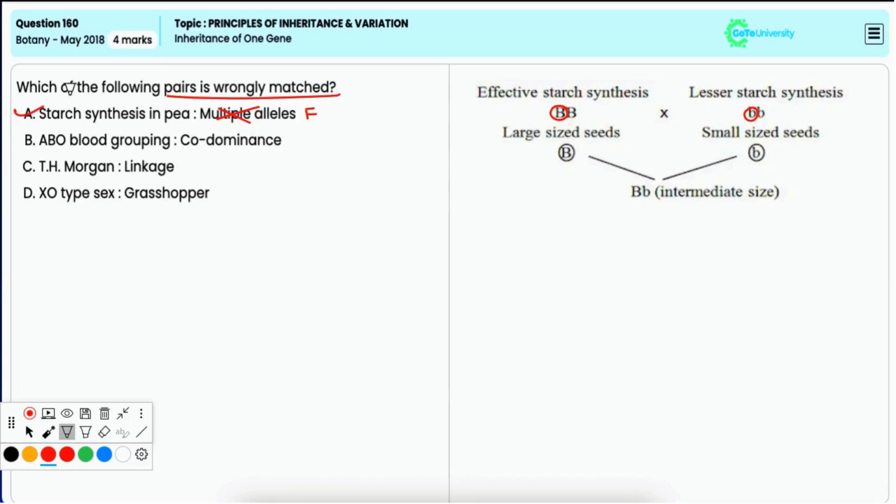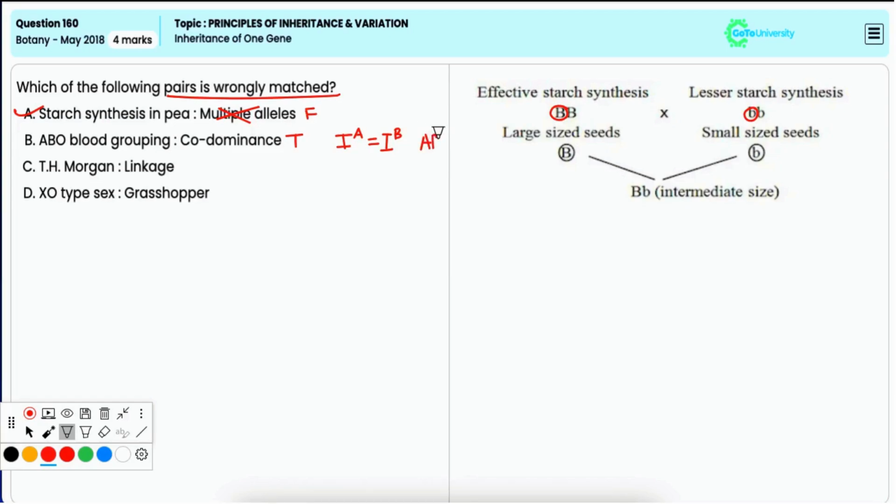Option B, ABO blood grouping is to codominance. Now this is the correct match because the ABO blood group system exhibits codominance where alleles IA and IB are expressed equally in a heterozygous individual, that is, a person having blood group AB. Hence, it is an incorrect option.